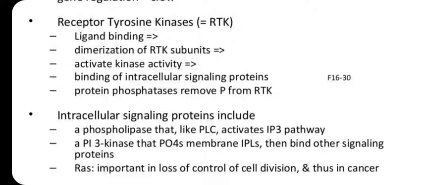Upon dimerization, kinase activation takes place in the cytoplasmic domain, so the interior side of the receptor acquires kinase activity. What is a kinase? A kinase is an enzyme which acts on ATP and transfers a phosphate group to a particular protein. Binding of intracellular molecules leads to accumulation of intracellular signal proteins. Protein phosphorylation leads to activation of the intracellular signal molecules called secondary messengers, and the secondary messengers carry out the biological function.